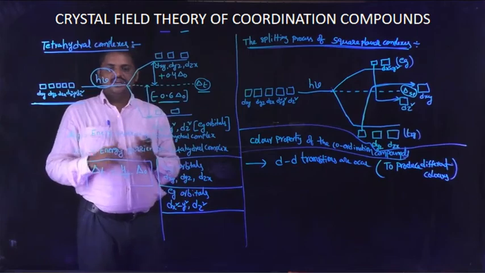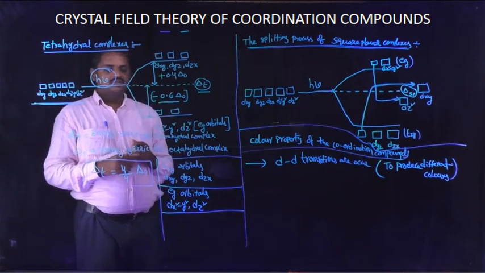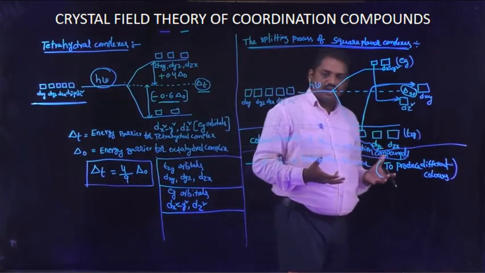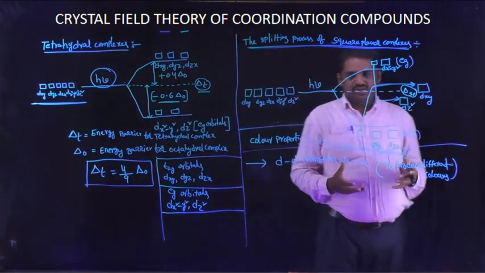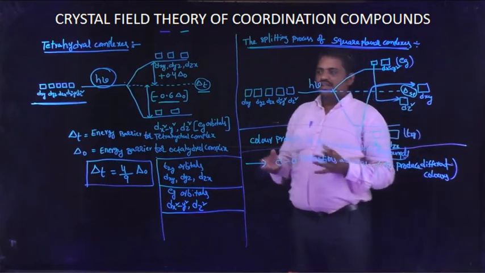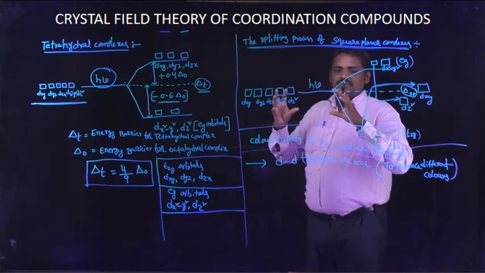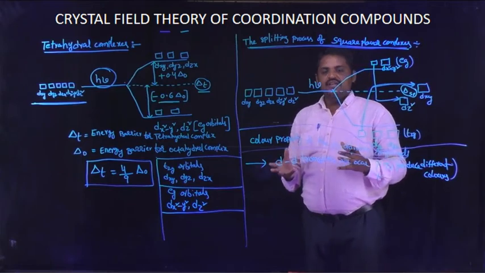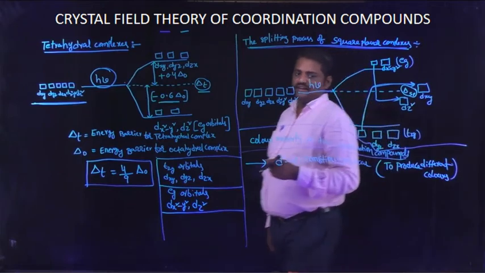These orbitals are shifted to different paths, but d-d transitions are involved. Anyhow, the total color of the coordination compound depends upon the wavelength of the light radiation.